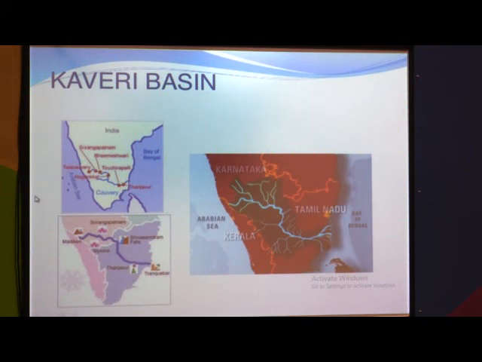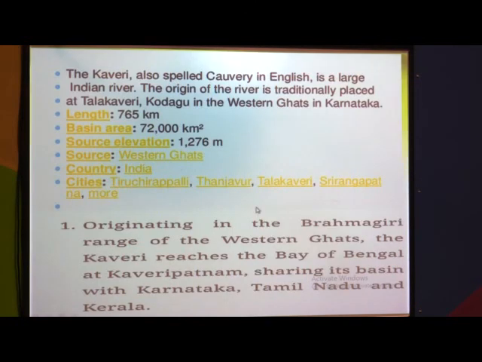Next river, the Kaveri river. The Kaveri is also a peninsula river. See the catchment area of the Kaveri in the map here, covering some part of Karnataka, Kerala and Tamil Nadu, and it drains in the Bay of Bengal. The Kaveri has its origin place in the Western Ghats in Karnataka.